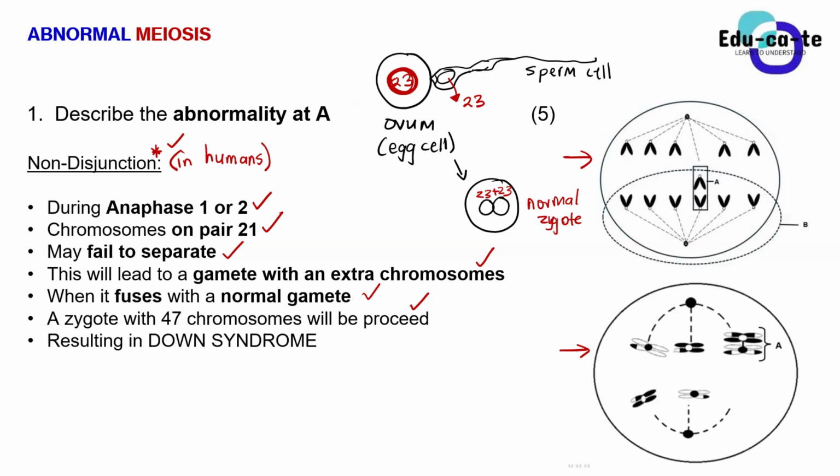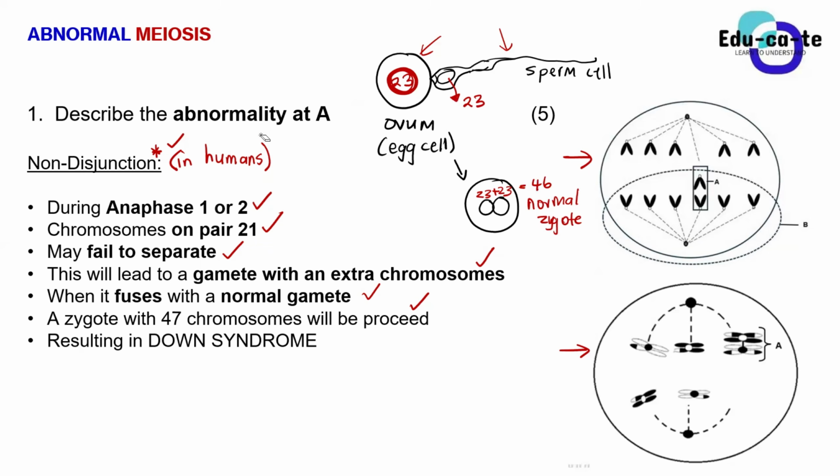Guys, remember that the whole purpose of meiosis is to produce these things, the sperm cell and the ovum. That's the whole purpose. So if you've been following my lesson, you're not confused about why we're now on the sperm cells and the ovum, because those are the gametes that we create during meiosis. So this 23 plus 23 gives us 46 chromosomes. That's a normal zygote. But now let's tweak things a little bit.